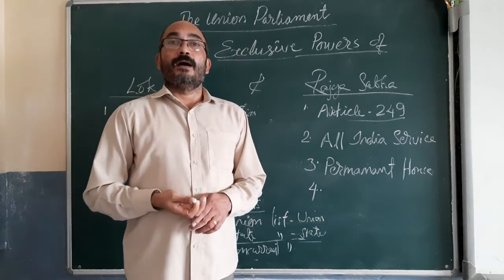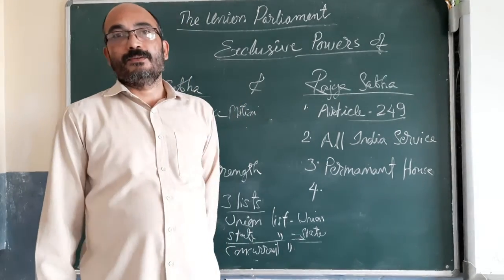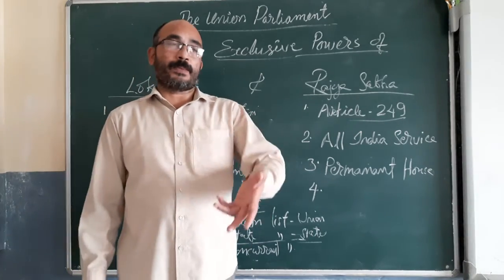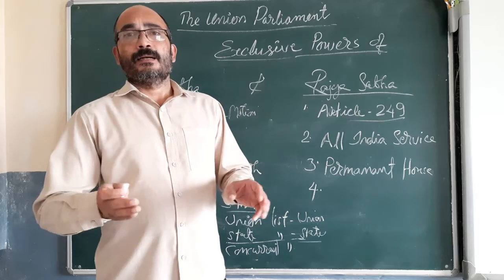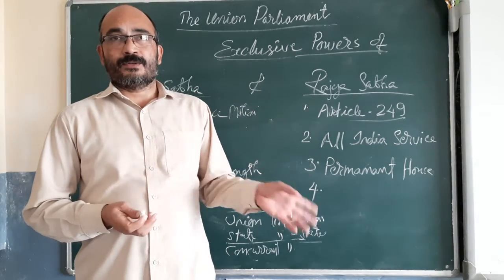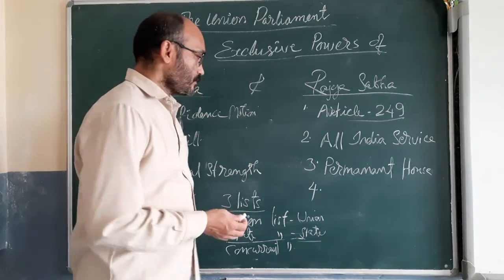Rajya Sabha will act as the de facto and de jure parliament. De facto or de jure parliament means Rajya Sabha will act as the entire parliament. Functions of Lok Sabha are also exercised by Rajya Sabha.